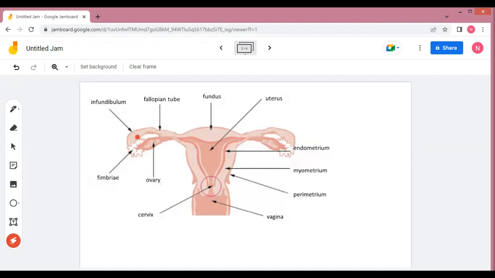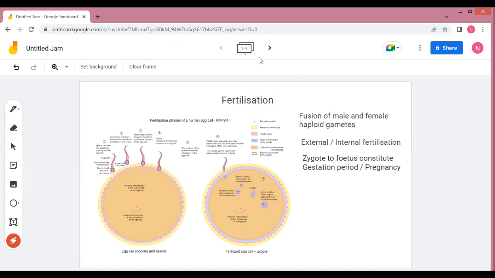So here the ovum will remain for 2 to 3 days, and it is also the site of fertilization, because already I have told you that the actual fertilization will take place at this area. Now, how this fertilization, that is fusion of ovum and sperm, will occur here, we will see. The sperm which are released by the male will reach up to the fallopian tube and they will surround this secondary oocyte or the ovum.